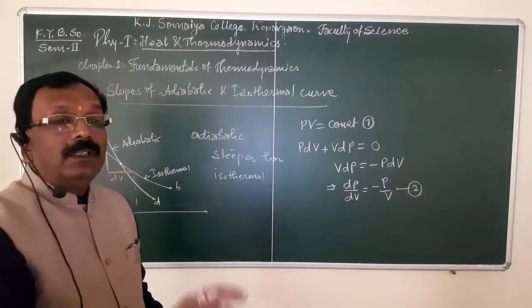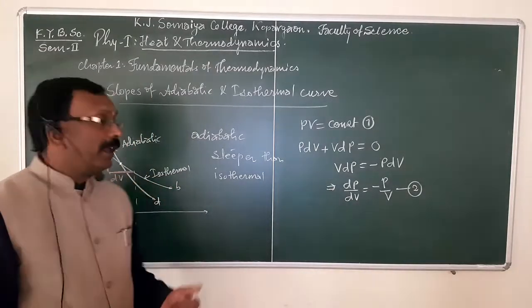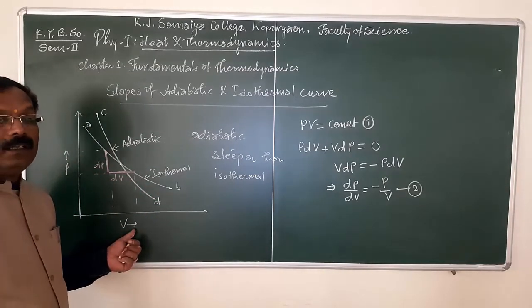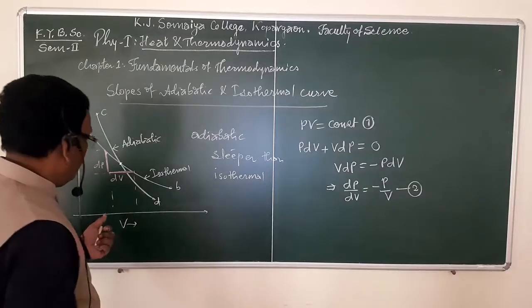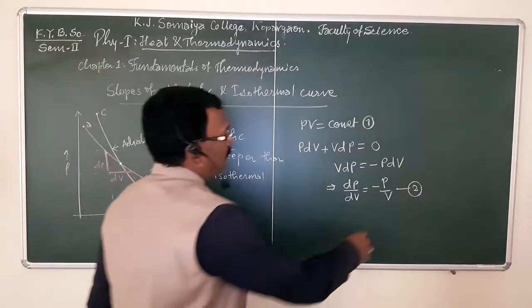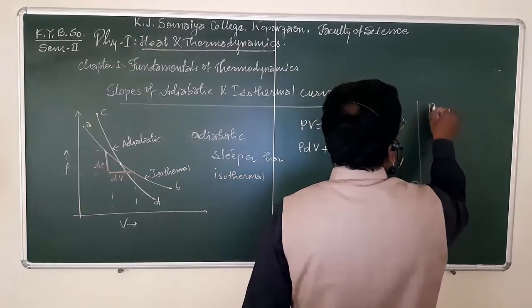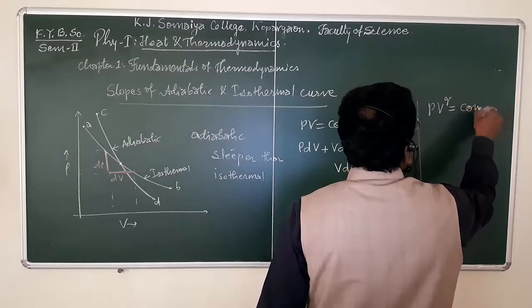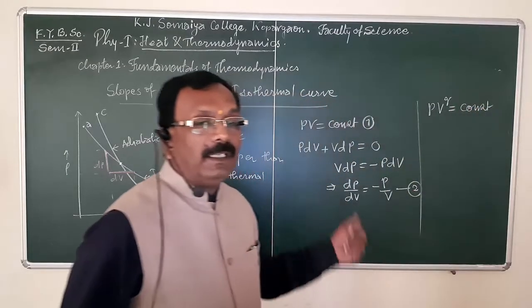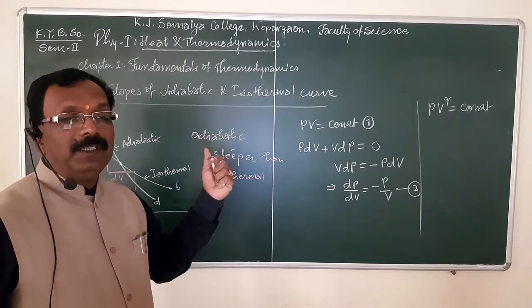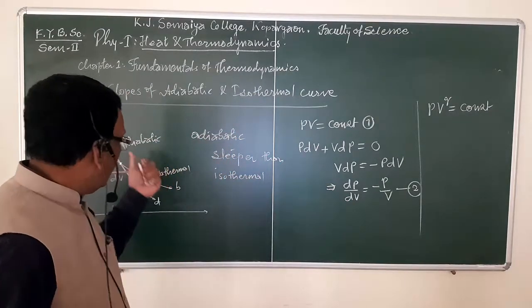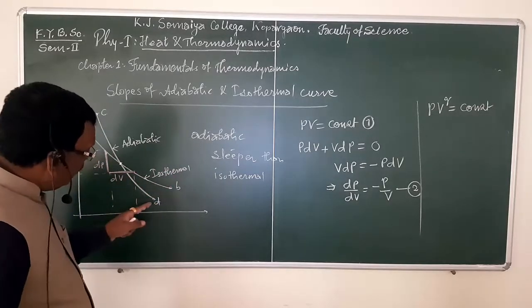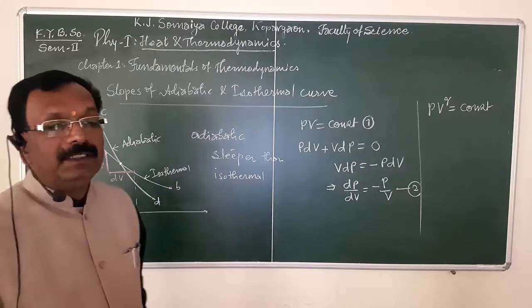Now a graph between P and V under adiabatic condition is shown by the adiabatic curve or simply adiabatic CD.